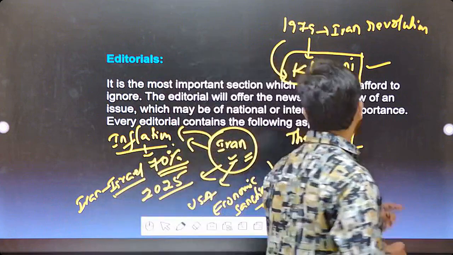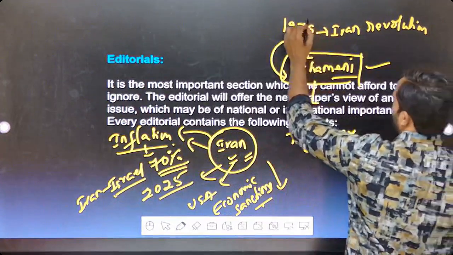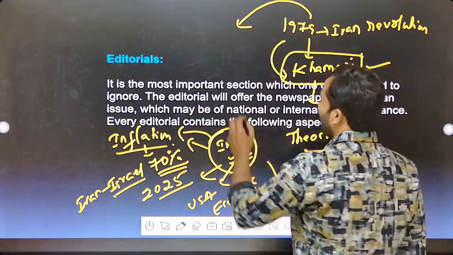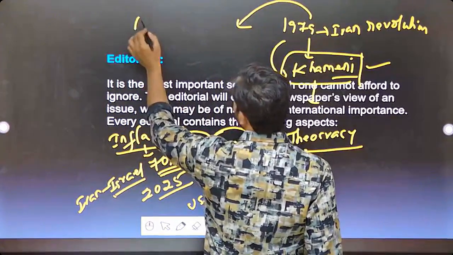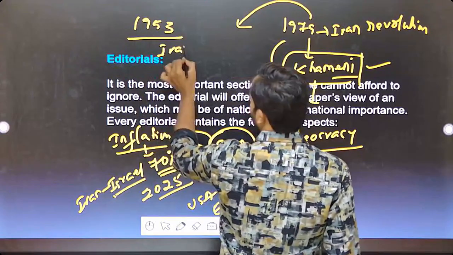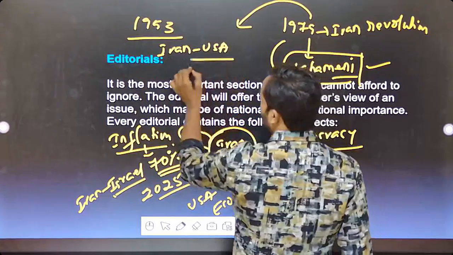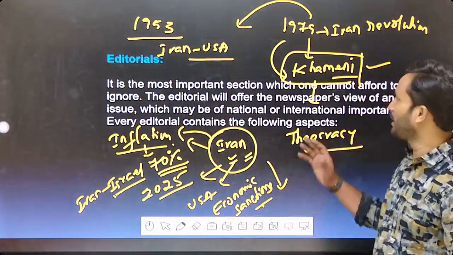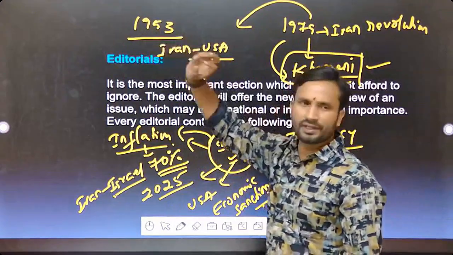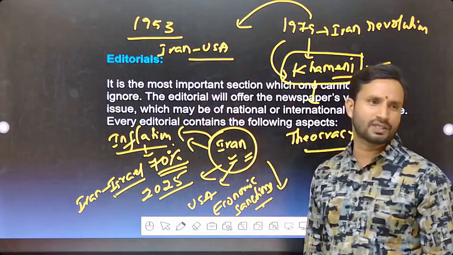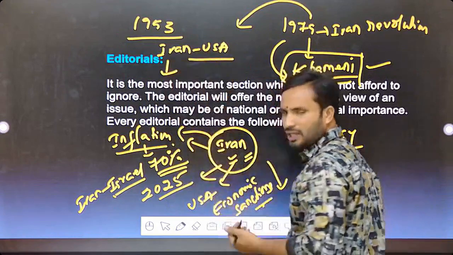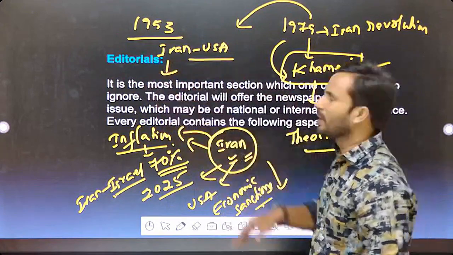Clear enough? Before 1979, I am going back to around 1953. Iran and the USA had very good relations, the best relations they maintained before the 1979 revolution. Even in 1953, a USA-led government, in other words a USA-supported government, was in Iran.